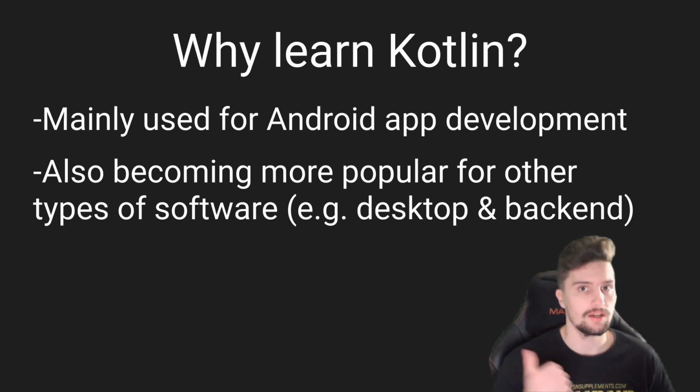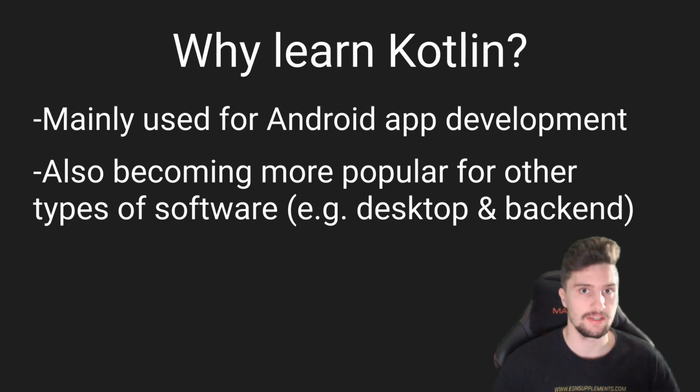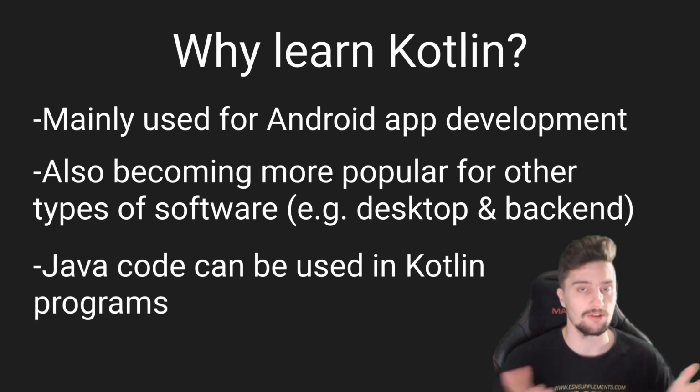One reason why Kotlin is becoming so popular is that it is fully interoperable with Java. Those two languages compile to the same bytecode, and that means deep down on a system level we cannot differentiate if a program was initially written in Kotlin or Java. That allows us, for example, to use all the Java libraries out there in Kotlin as well. And that is a big benefit because, as I said, Java is an old language and there are very many libraries out there. We can just reuse them in Kotlin now, which is a modern language.